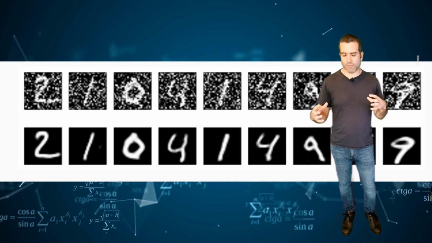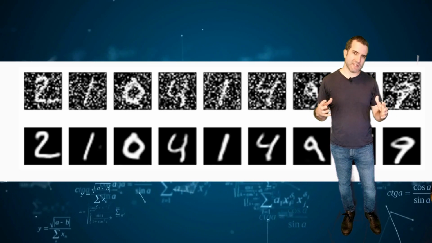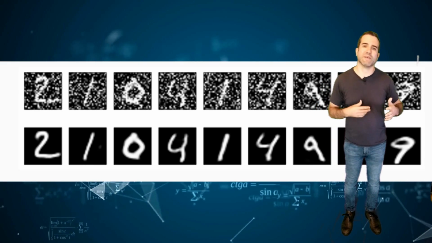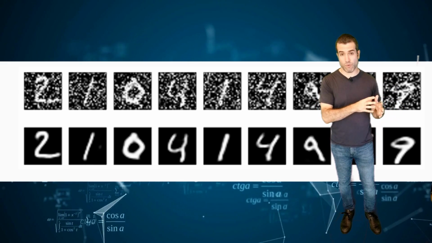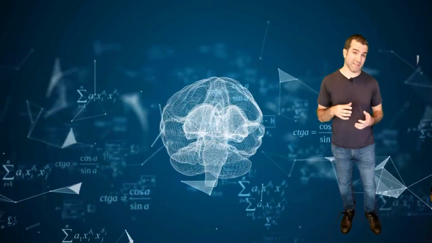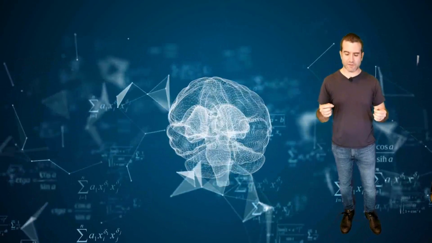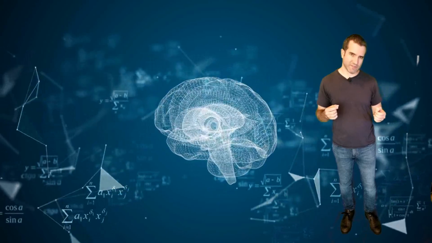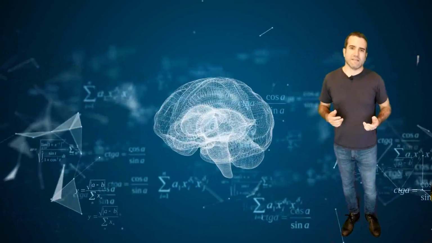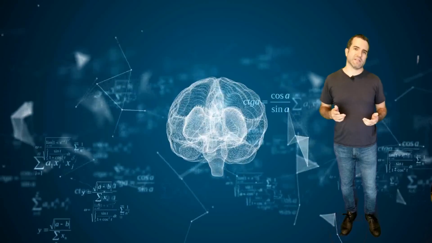So the output image is then compared against the clean input image before the noise was added. And so by doing this, it learns how to both remove the noise and also store it in this encoded form that takes up a lot less space and is also a nice clean one-dimensional vector that we can use as input into another neural network. Now, this can do a few things for us.